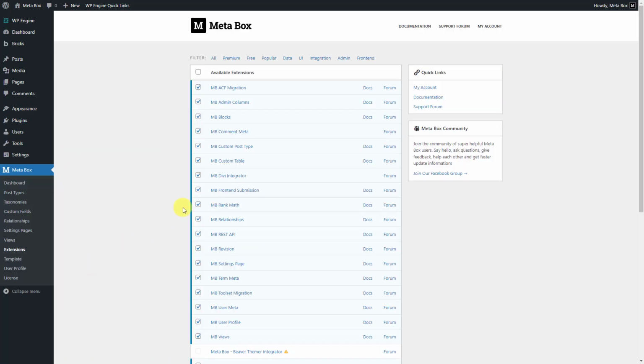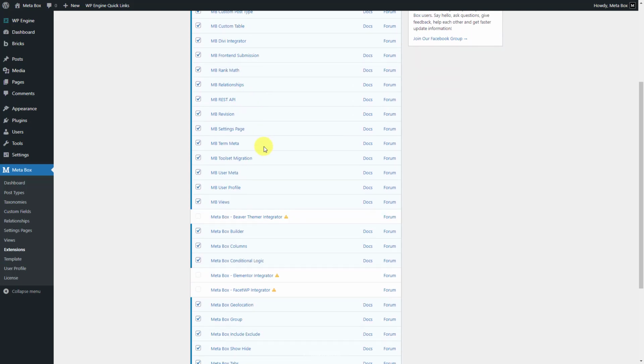Here they are. MB Custom Post Type to create custom post types for restaurants. MetaBox Builder to have UI in the backend to create the custom fields visually. MetaBox Conditional Logic to create the rules for displaying the fields. MetaBox Group to organize custom fields into groups for clearer structure. And the last one, Bricks to build the opening hour section. Let's start now.